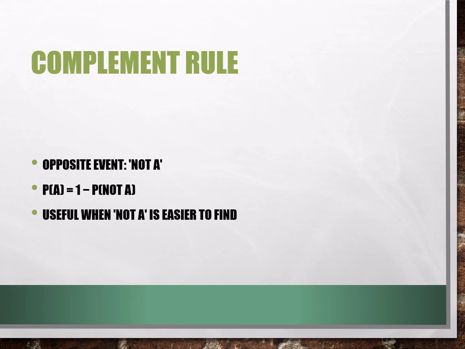Complement rule. Opposite event, not A. Useful when not A is easier to find. The complement of an event means the opposite of the event. For example, if the event is it rains, the complement is it does not rain. The rule says the probability of an event is 1 minus the probability of the opposite event.